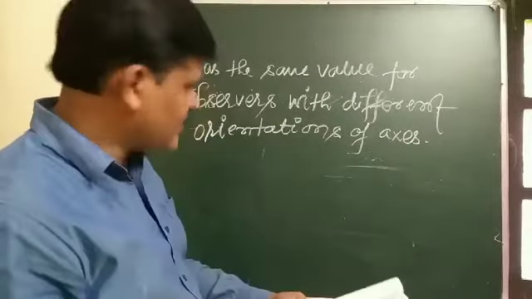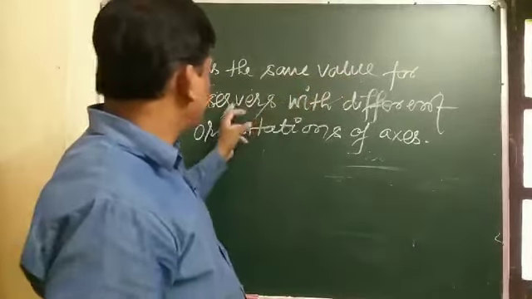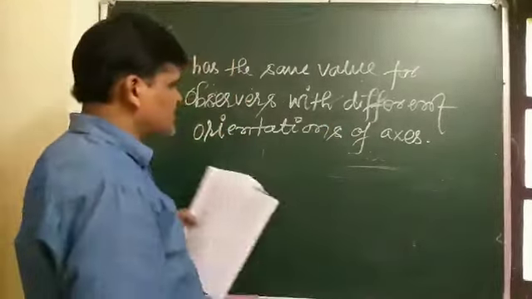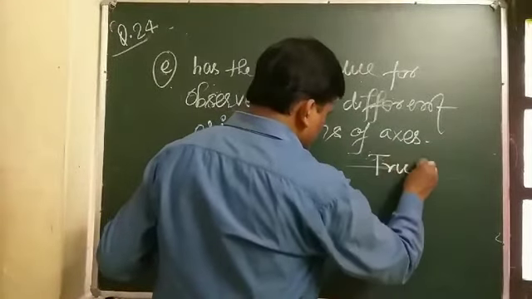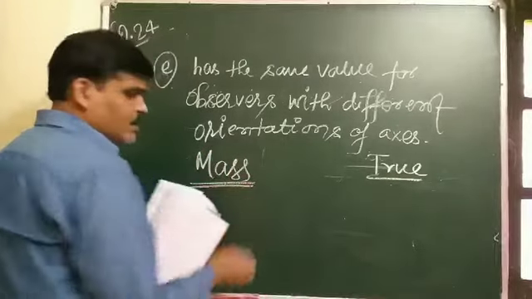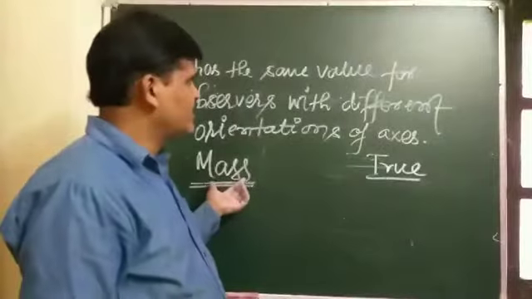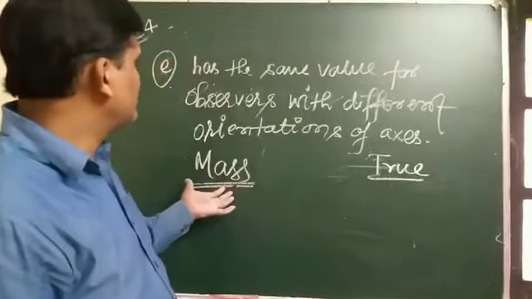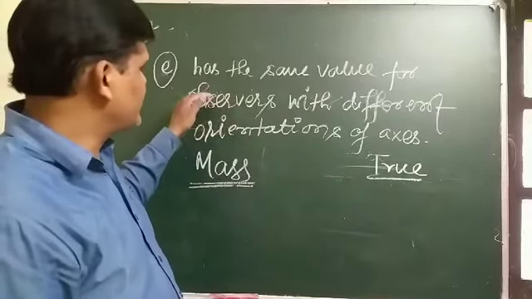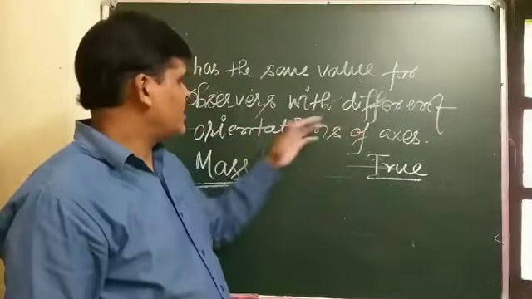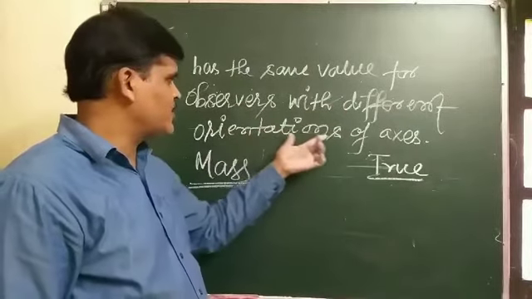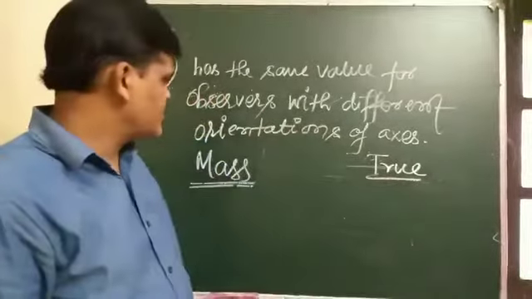So a scalar quantity is one that has the same value for observers with a different orientation of axis. This statement is true, because mass can be measured by different observers with different orientation of axis, and its value remains the same.